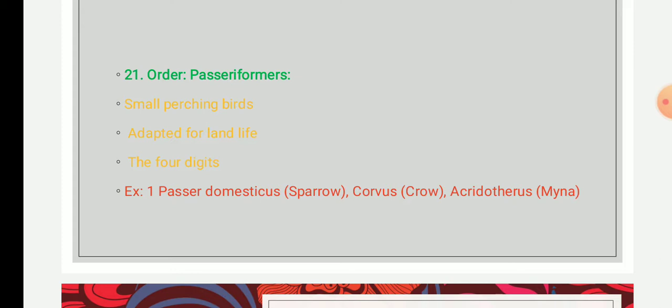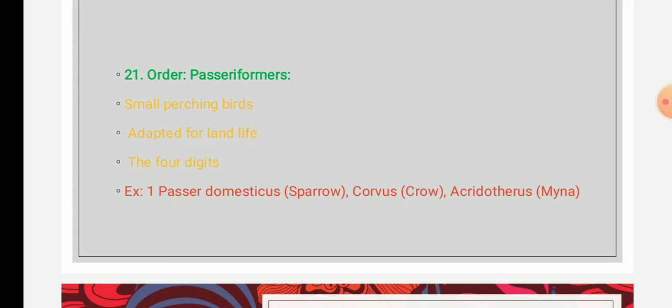The order Passeriformes is the largest order of birds, containing more than half of all known birds, and they are commonly known as perching birds or songbirds.